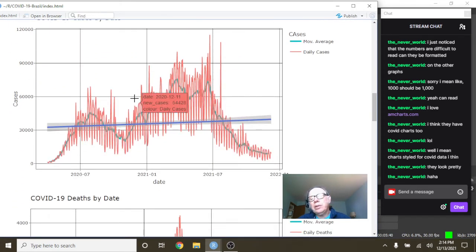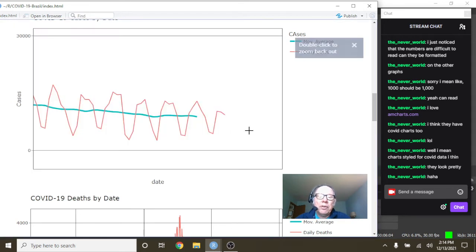But what's interesting here, as you can see, most countries had a big spike right after the first of the year. But Brazil's spike was delayed all the way to June. Now, this could be because Brazil's in the southern hemisphere, possibly. But nonetheless, you can see that Brazil's cases spiked on June the 23rd at 115,228 before falling back down to 9,278 on December the 9th, with an average of 8,803 per day.